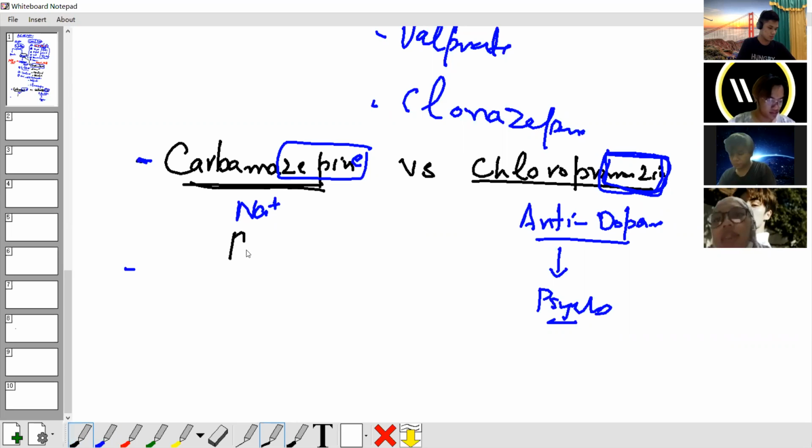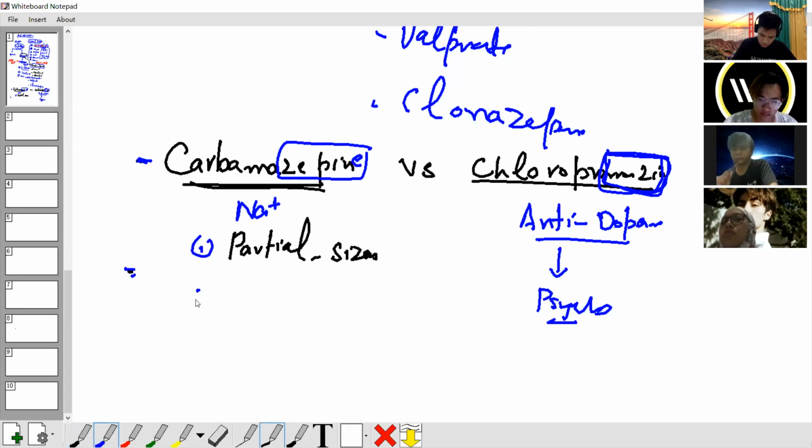This we use for partial seizure. In case of partial seizure, it's one use.